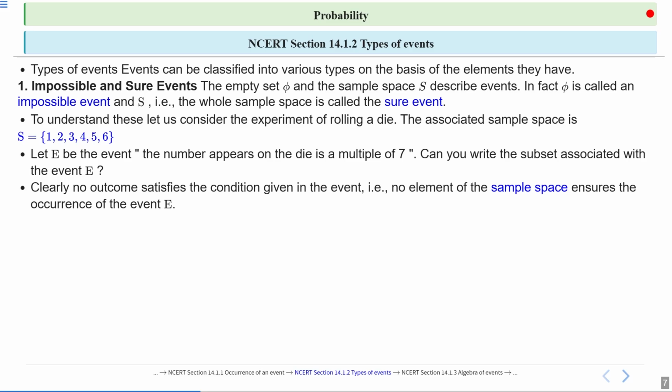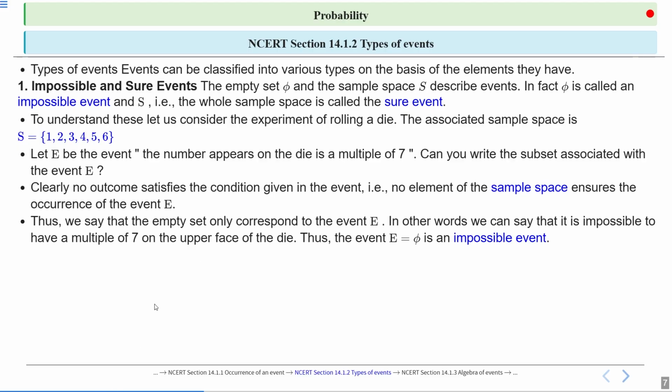So here the event does not occur. Thus we say that only the empty set corresponds to the event E. So E is equal to phi, because no element of the sample space ensures the occurrence of E. In other words, it is impossible to have a multiple of 7 on the upper face of the die.